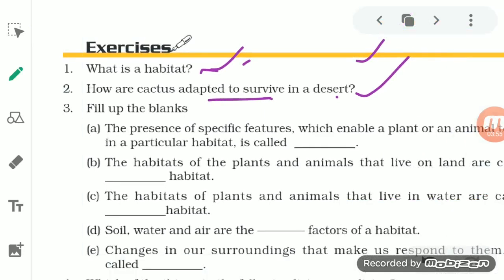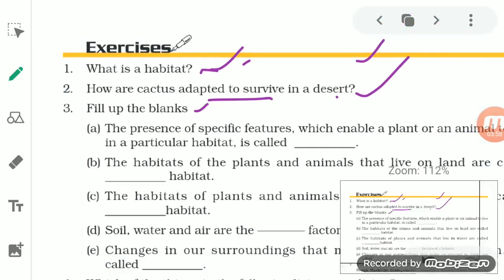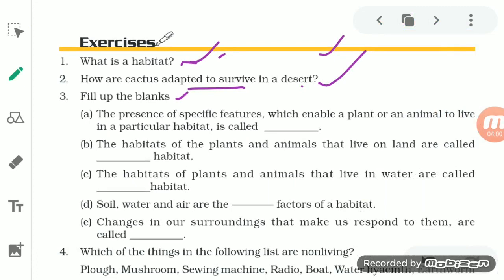Now the next one is the fill in the blank. The presence of a specific feature which enables a plant or an animal to live in a particular habitat is called... So a special or specific feature which makes a plant or an animal live in a particular habitat is called adaptation. You know that adaptation is a process in which an organism adjusts itself so that it can live in its particular habitat. So adaptation will be the answer.